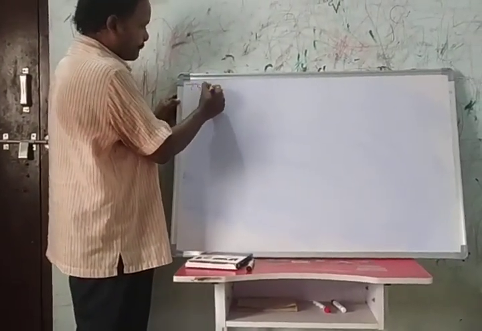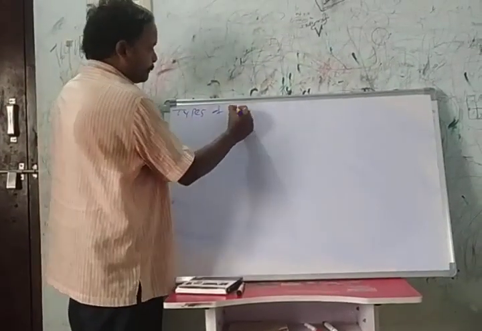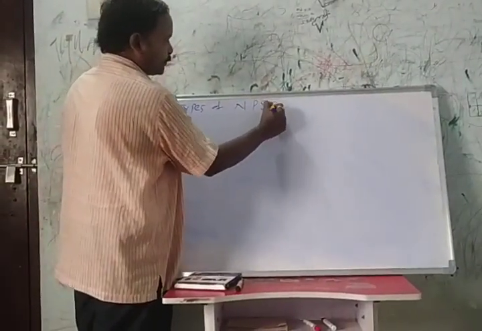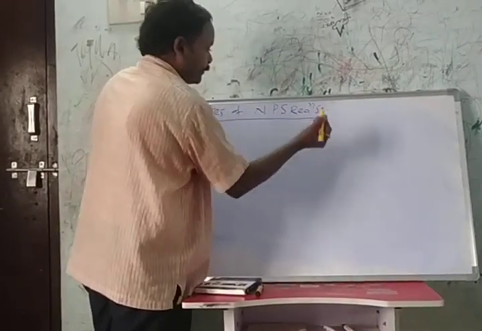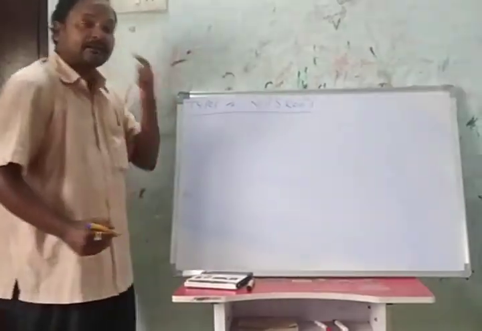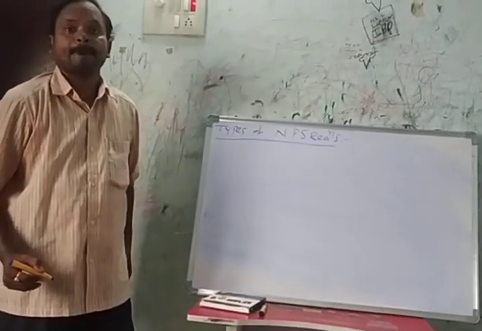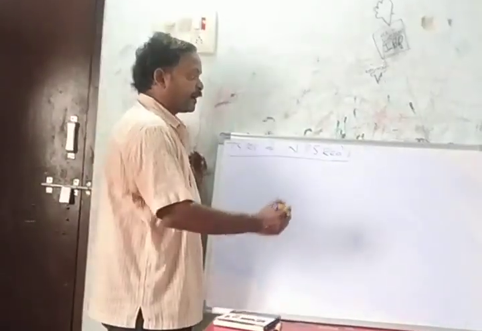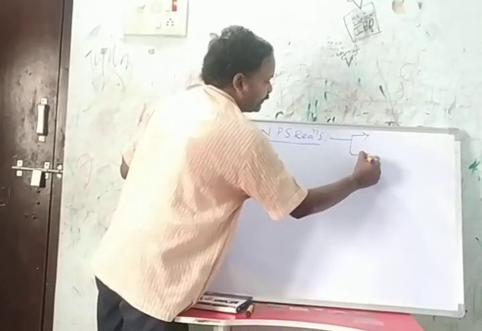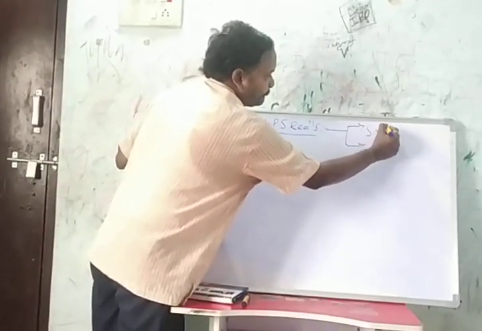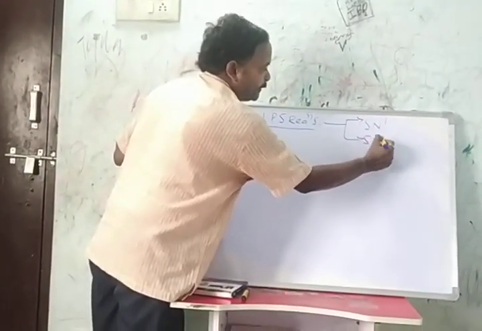Types of nucleophilic substitution reactions. Based on the rate of the reaction, nucleophilic substitution reactions are classified into two types: SN1 and SN2.